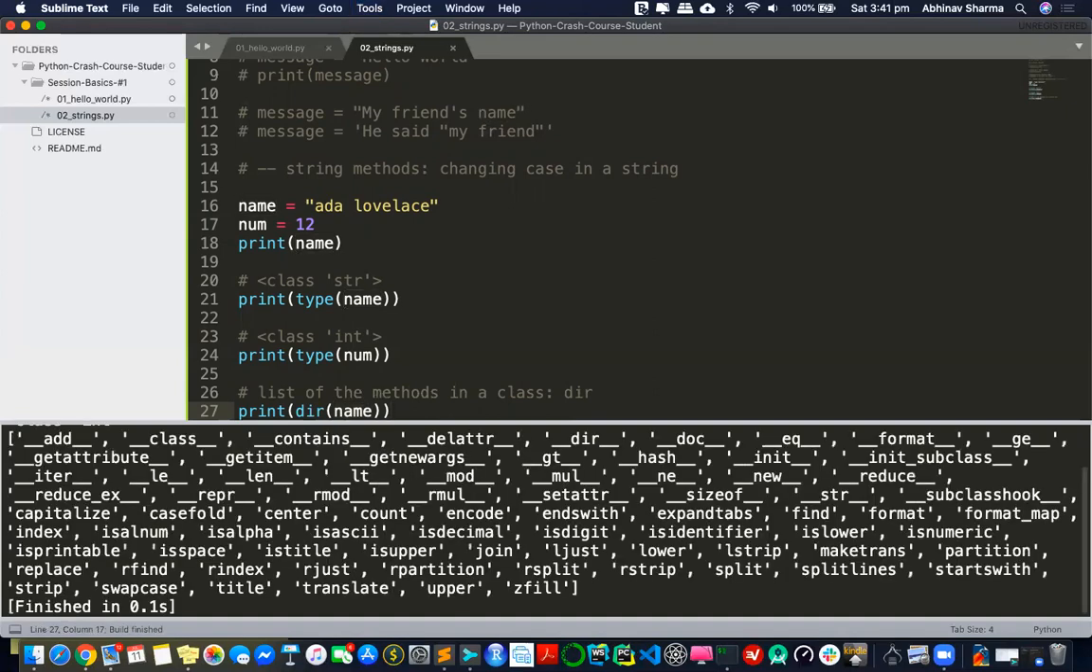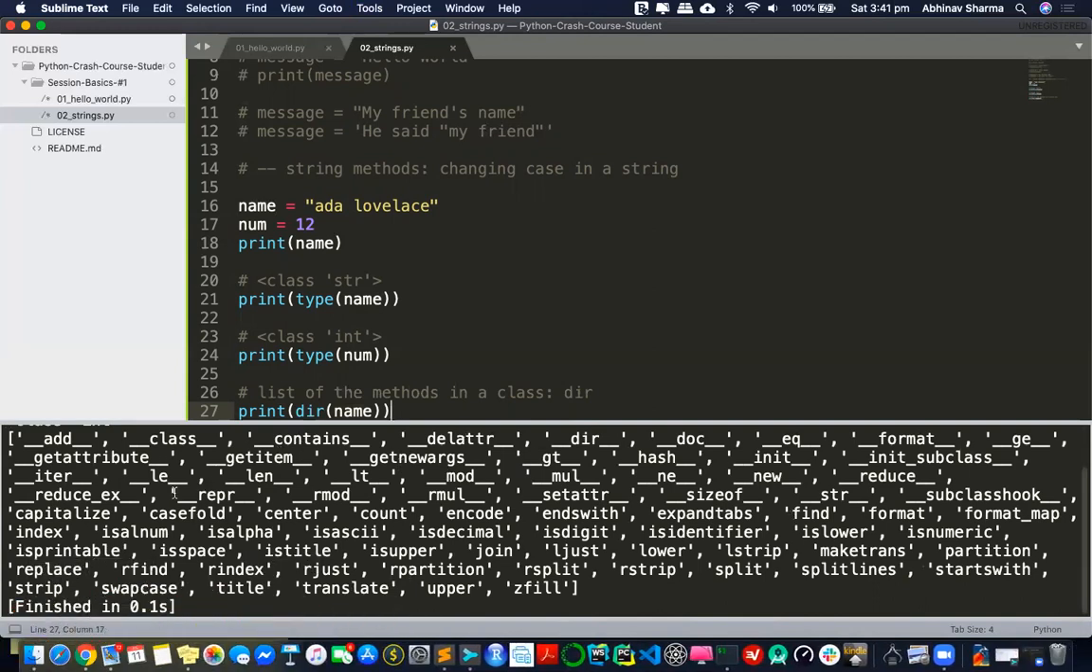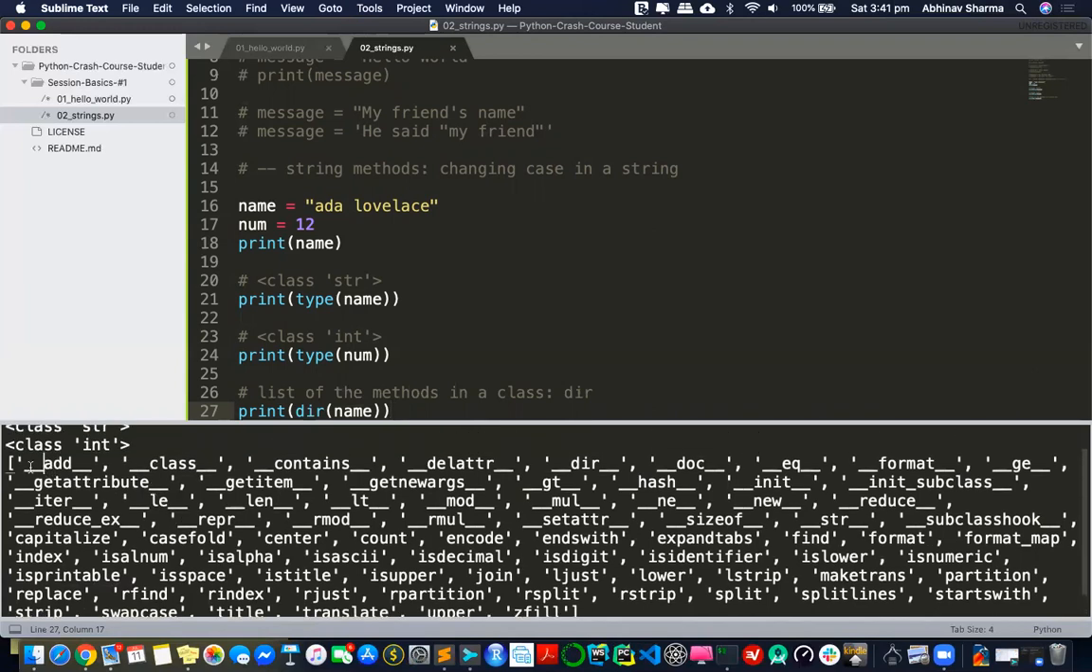When I run this, you see a whole huge list. This class has so many methods, and some methods have underscores, double underscores. These are the methods which you shouldn't be calling or using from outside. I shouldn't be using these functions anyway, because they are specific to my operation.